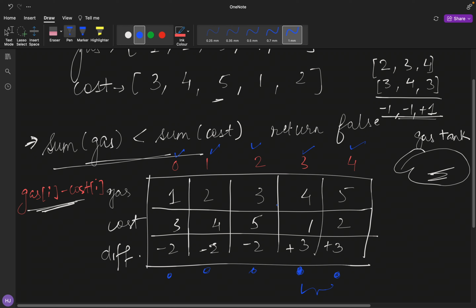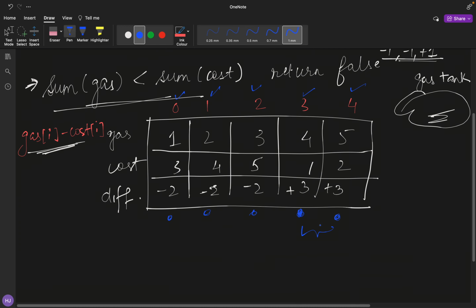So what I'm trying to say is that in order to move further, we need to spot a point where there exists a positive difference of gas of I minus cost of I. Because if there exists a positive difference, then only we can assure that we will move to the next point. We can move further in the route in the clockwise direction, and we can complete the circuit.